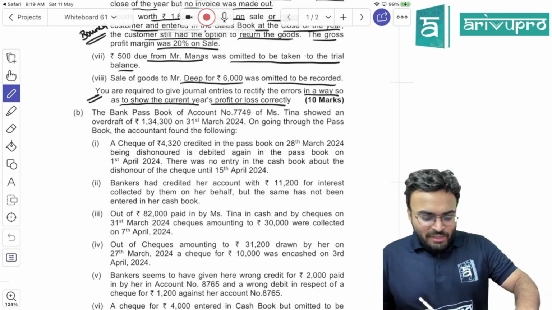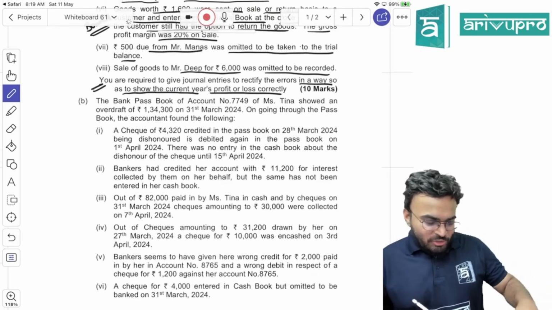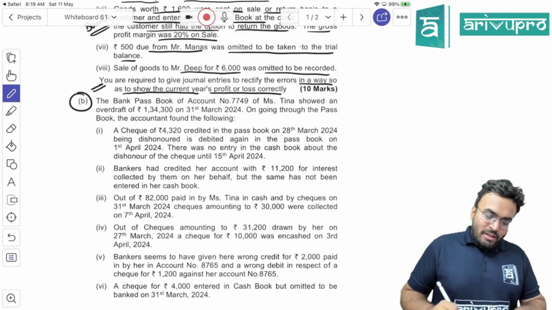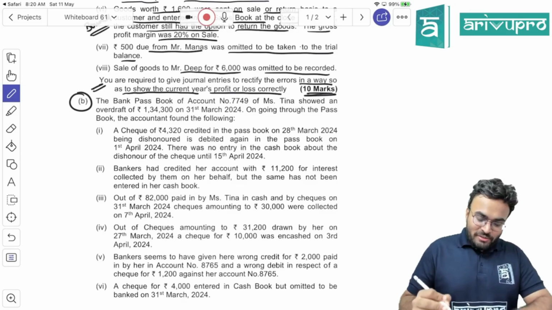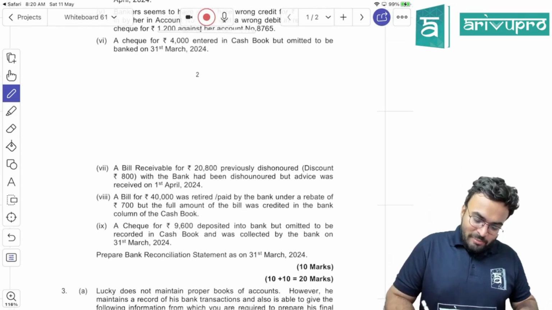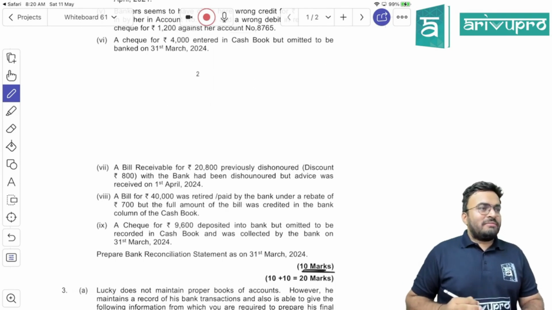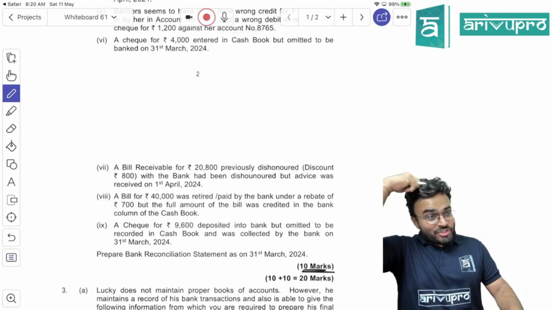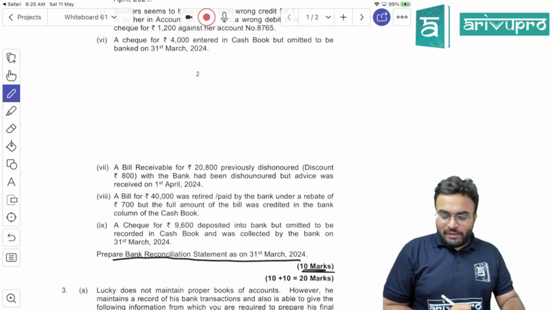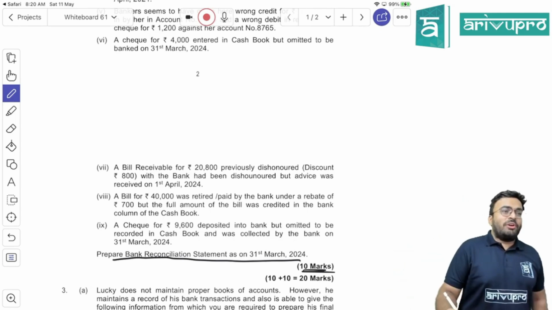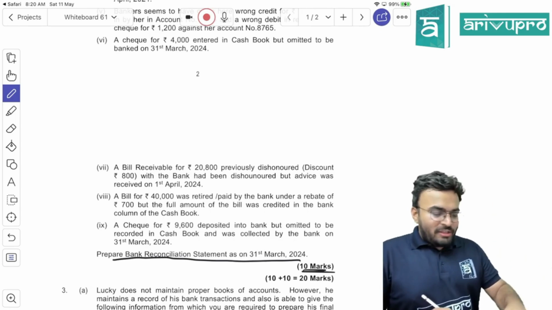Adjustments. Yes, let's go to question number 2B. Just now 10 marks for rectification. 10 marks for BRS. See the weightage. And see, prepare bank reconciliation statement. That means no adjusted cash book, directly BRS.